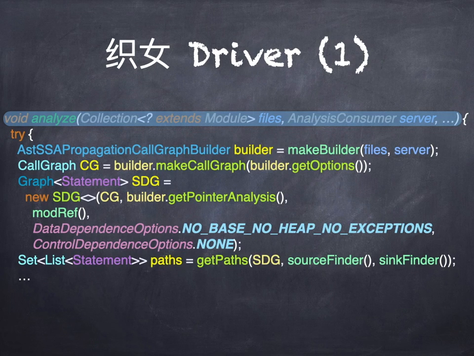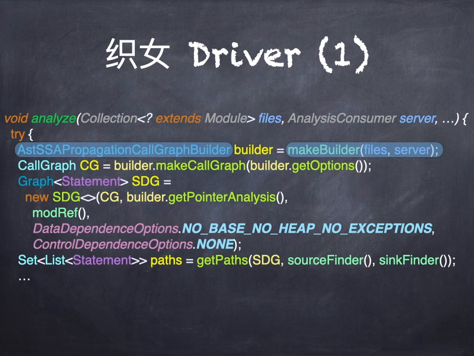But if we do that, we need something on which to call graph reachability. We need a graph. This is a top-level piece of analysis code. In this case, it would be called by Magpie Bridge. It's given a bunch of source code and told to analyze it. So the first thing we do is create an AST SSA propagation call graph builder.